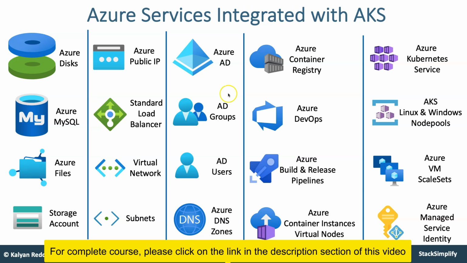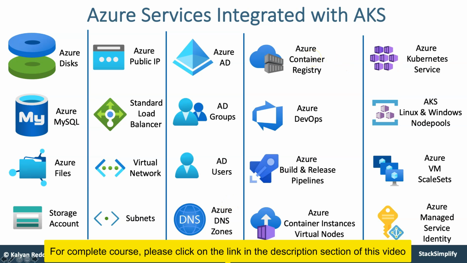For that purpose, we'll also have the concepts related to Azure AD, AD groups, and AD users. In addition, from an Ingress standpoint, we are also going to have external DNS, which will auto-register our DNS name when we deploy the Kubernetes workloads on Kubernetes. For that purpose, the DNS zones concept is also included.